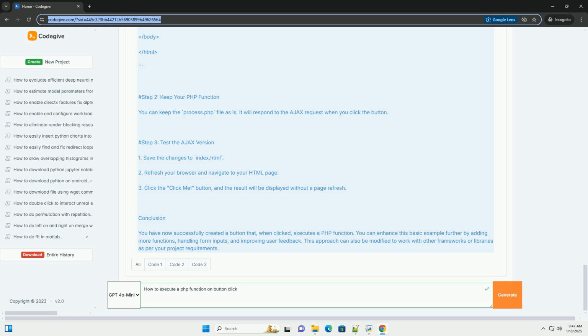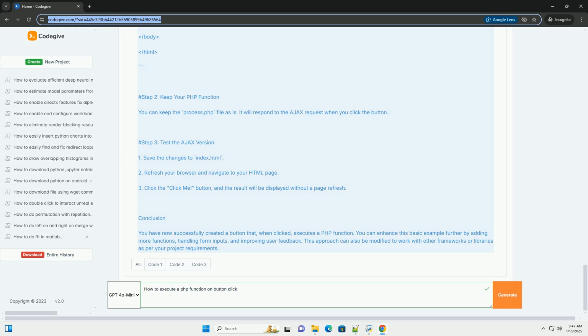1. Save the changes to index.html. 2. Refresh your browser and navigate to your HTML page. 3. Click the Click Me button, and the result will be displayed without a page refresh.